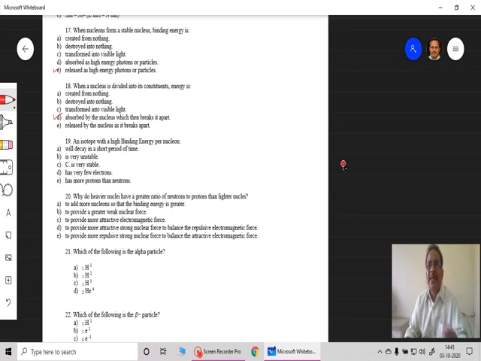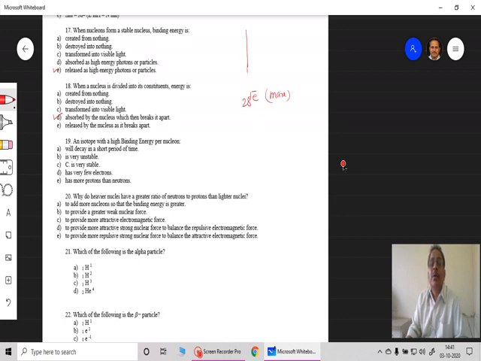That happens in the lighter nuclei, A equal to 1 to 20, and also in nuclei having very high mass number, where binding energy per nucleon is found to be less. The maximum binding energy per nucleon is found for Fe, iron, 56.